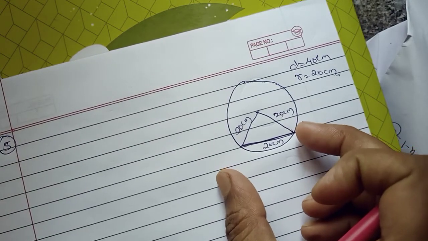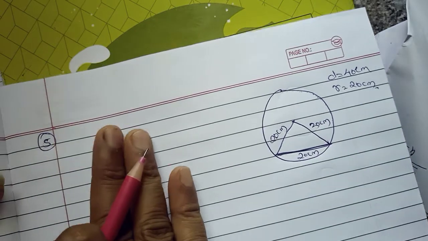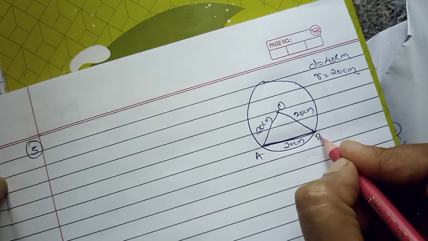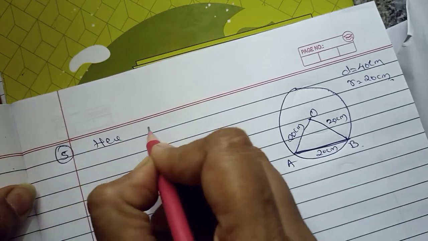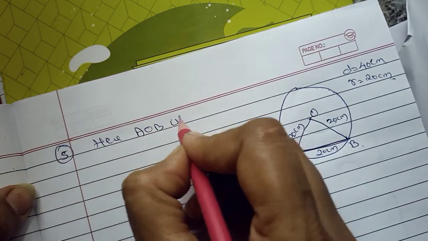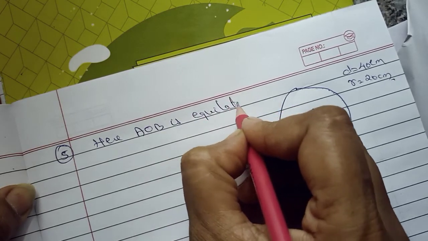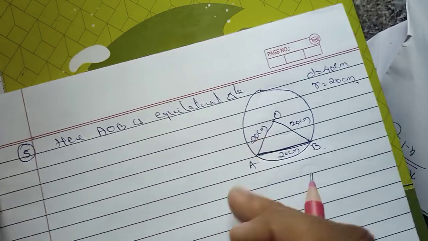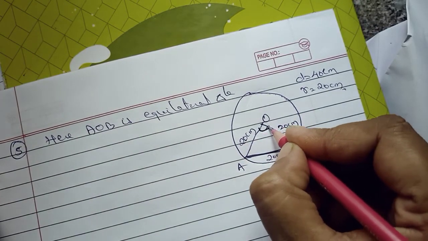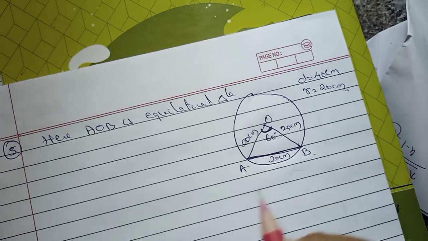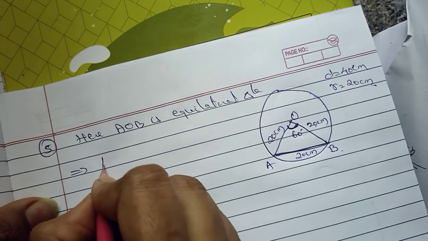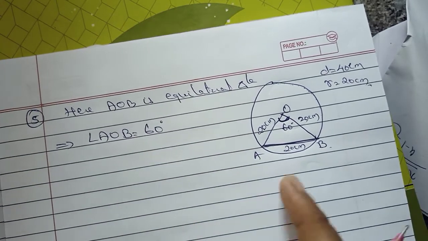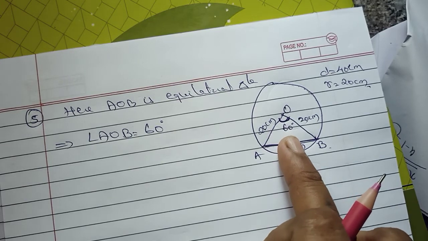So everything is drawn in the figure, so no need of writing anything here. Directly you can write, name this OAB. AOB is an equilateral triangle. So this angle, whatever we are finding, is nothing but 60 degree. This implies angle AOB is equal to 60 degree. So with the help of given things, we are finding the angle at the center.